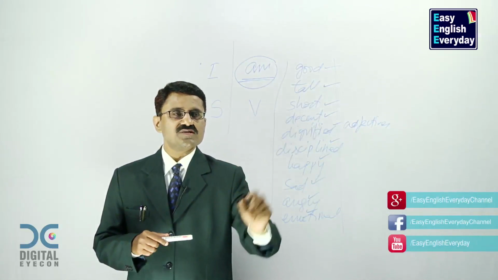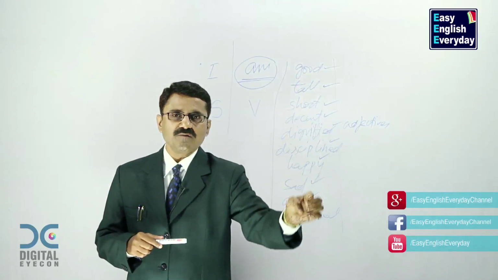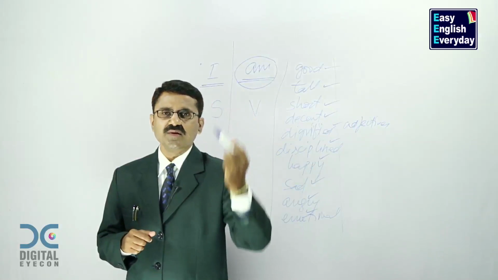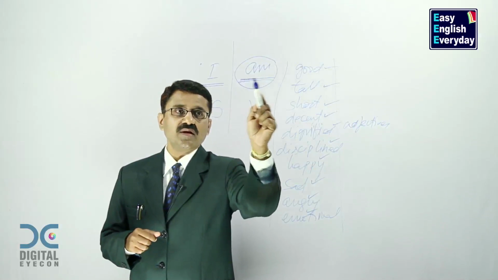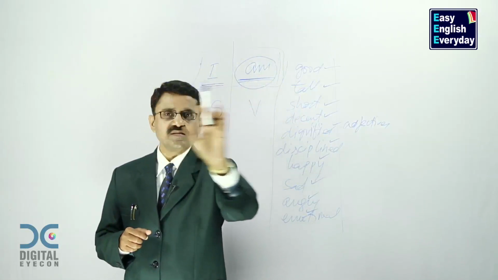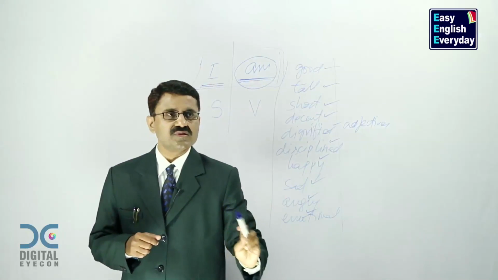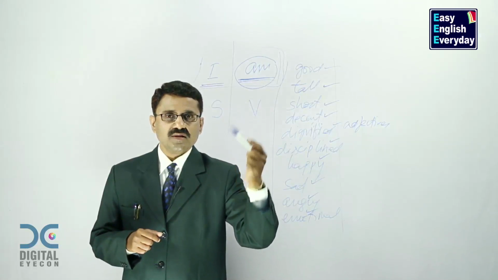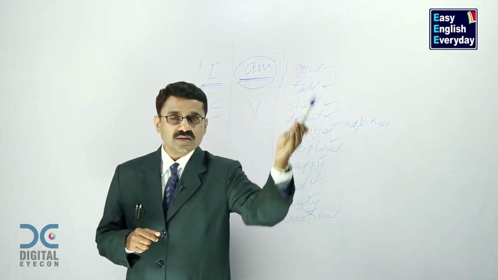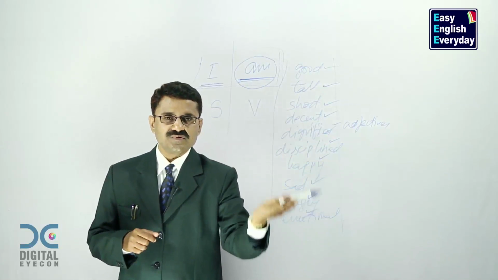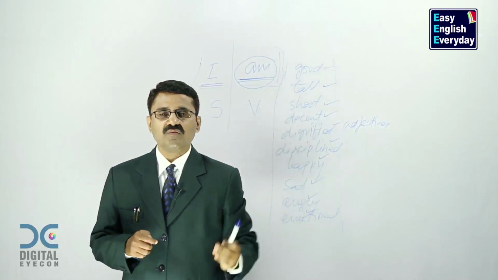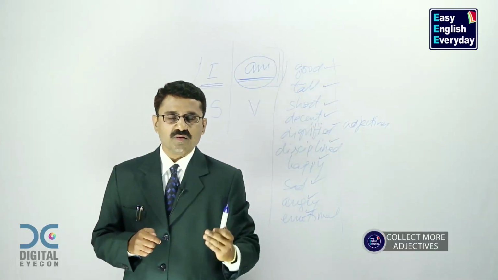So now your progress depends on the number of adjectives you have, because this is used by all of us. Anybody can use I and anybody can use am. This is not your big achievement because this is universal. This is fixed. This is common for all of us. But your progress, your command of English language always depends on the number of adjectives, the number of descriptive words which are there in your vocabulary, which are there in your mind.